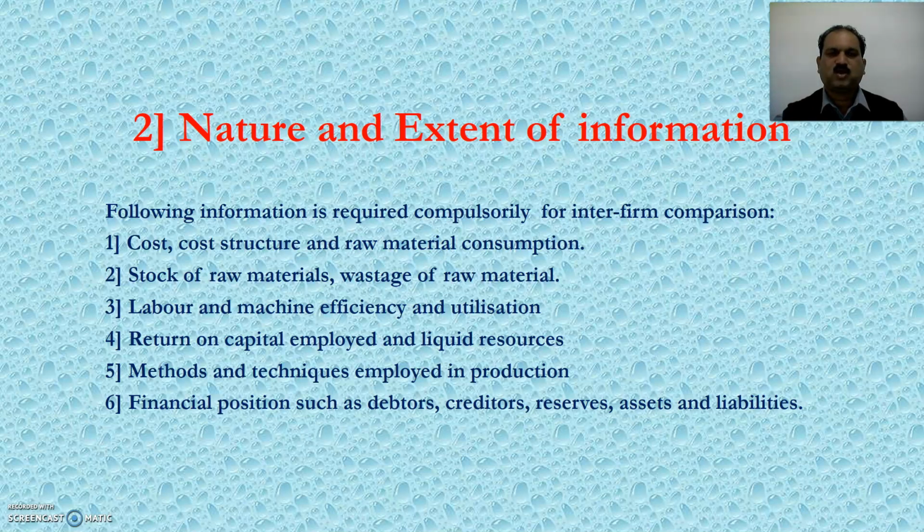First, cost, cost structure and raw material consumption. Second, information about stock of raw materials, wastage of raw material. Third, information about labor and machine efficiency and its utilization. Fourth, information of return on capital employed and liquid resources. Fifth, information on methods and techniques employed in production. Sixth, information about financial position such as debtors, creditors, reserves, assets and liabilities.